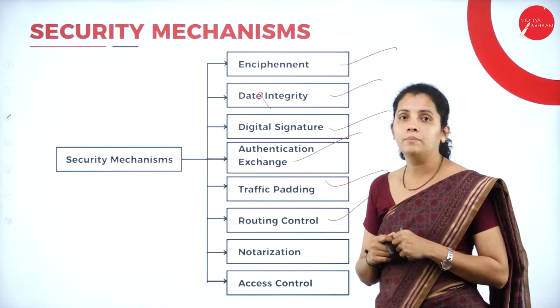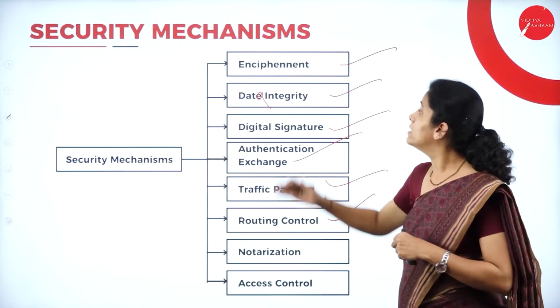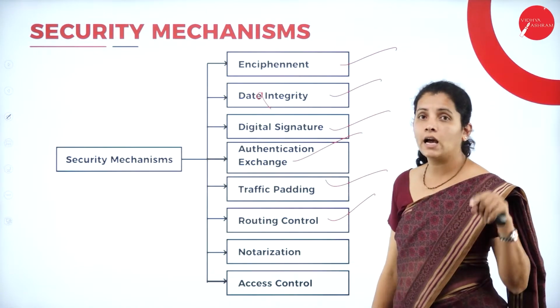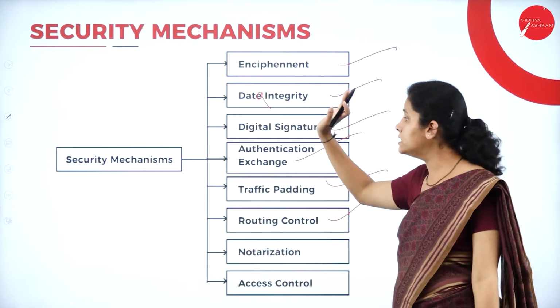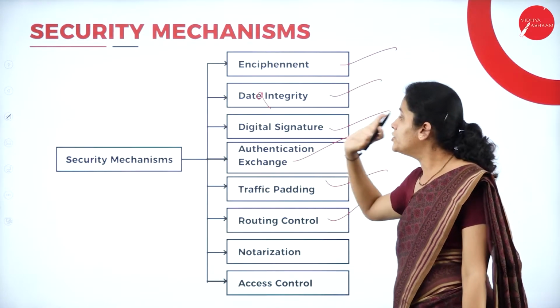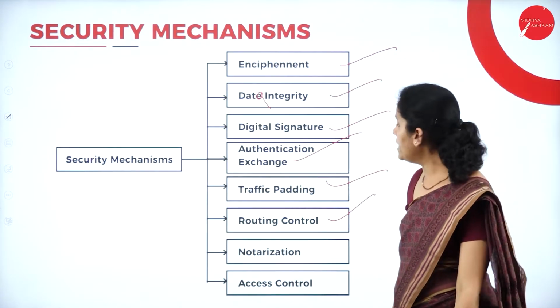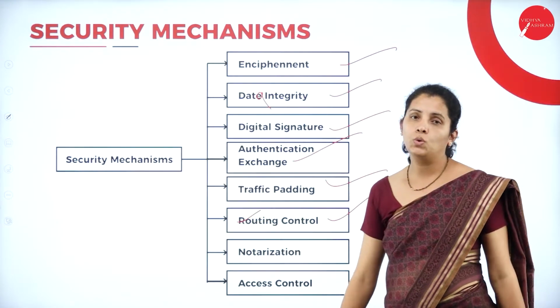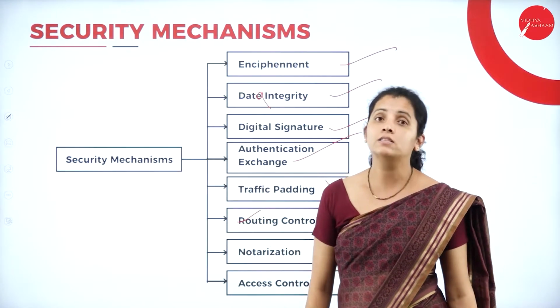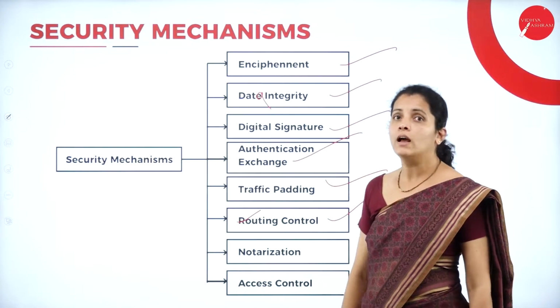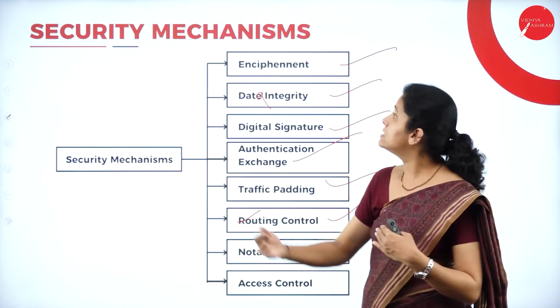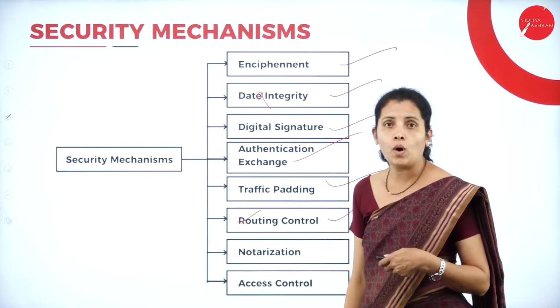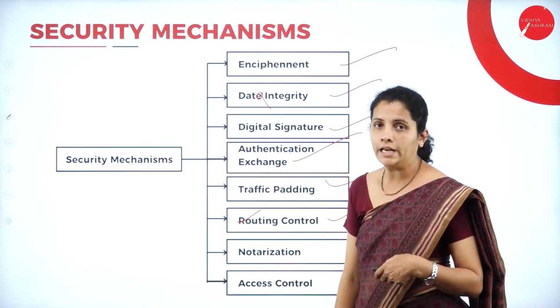That is nothing but encipherment. Then I'm going to have data integrity, digital signature, authentication exchange, traffic padding, routing control, notarization as well as access control. And let's discuss these mechanisms one by one in detail.